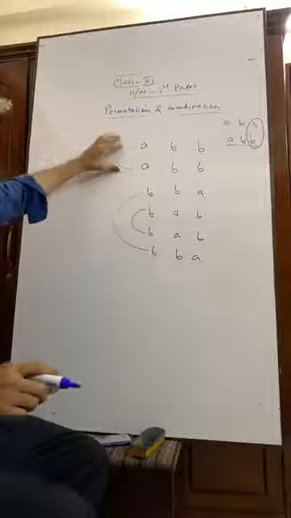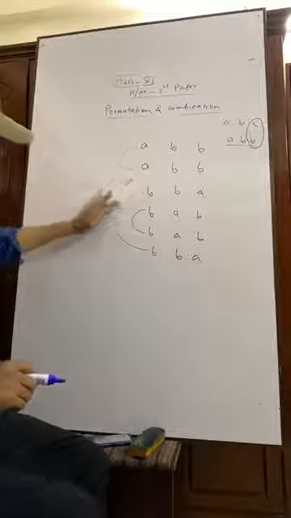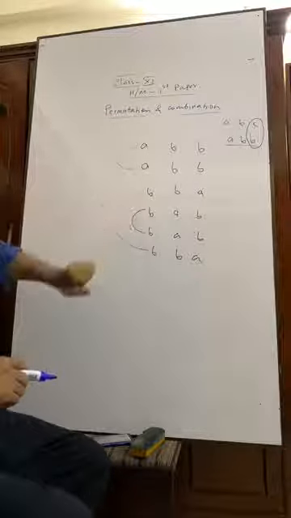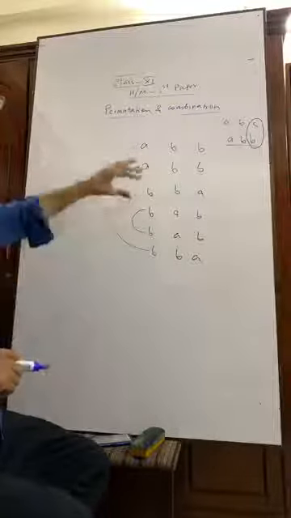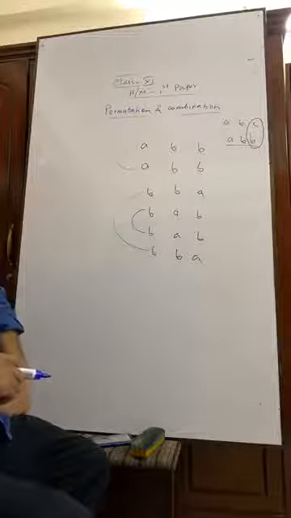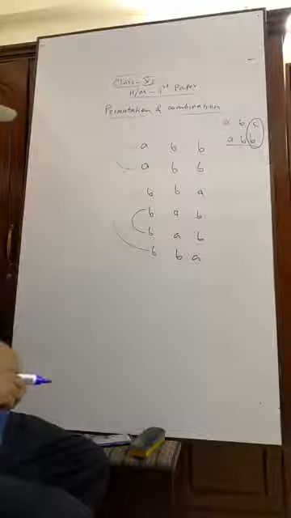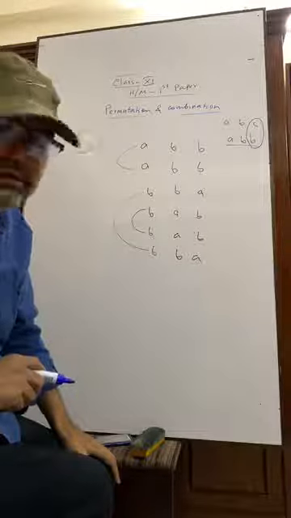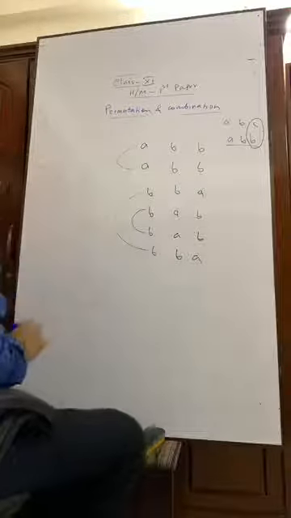So for 2 we are getting 1, right? Here for 2 we are getting 1. Here for 2 we are getting 1. You understand? So actually we have got in total how many? In total 3. But in the previous map we had 6 ways. That means, how does it come?